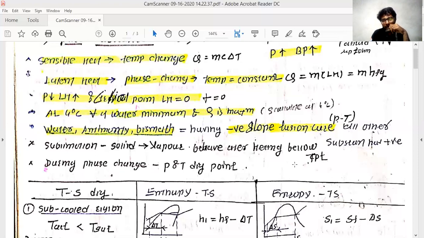Similarly, as you move from the triple point line to the critical point, the heat you are going to supply in the form of latent heat, which is required to transfer the phase of the liquid into vapor form, is continuously reducing. That is why the boiling point of water is lower at low pressure at altitude, which I explained just before.